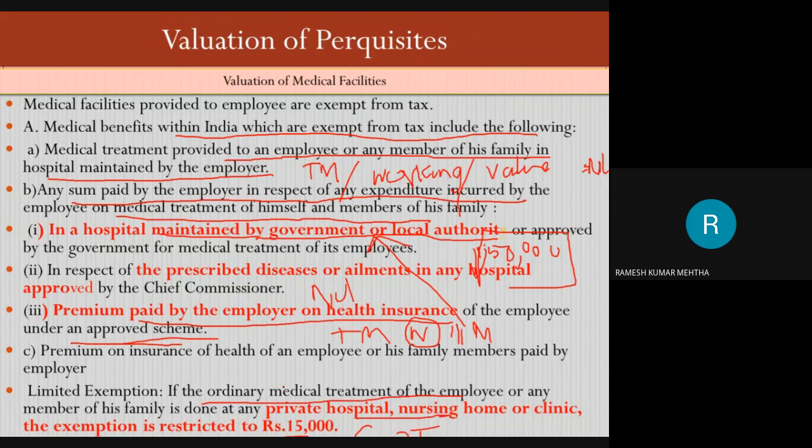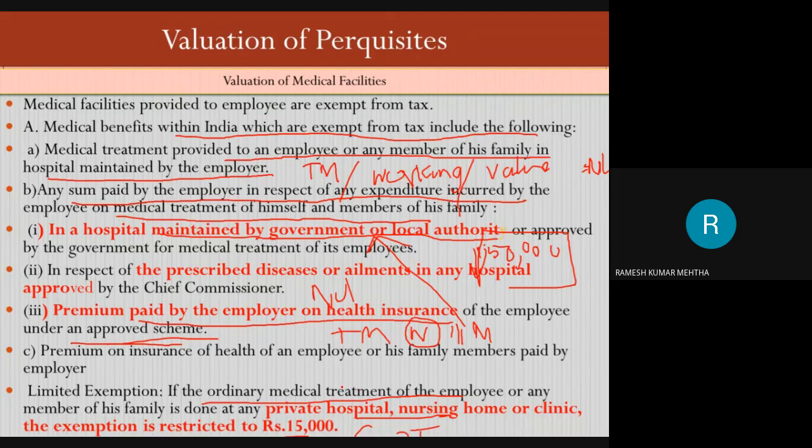So the summary is that if you get your medical treatment in a hospital which belongs to the employer, nothing is taxable. If you get your medical treatment in a government hospital, nothing is taxable. But what will happen if I am getting my treatment in a private hospital? For example, Apollo hospital, Sancheti hospital, Ruby hospital. They are all private hospitals.